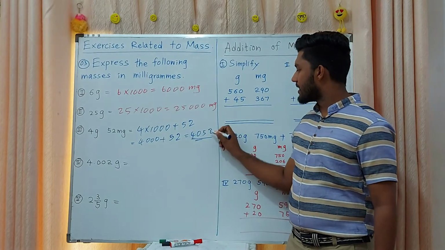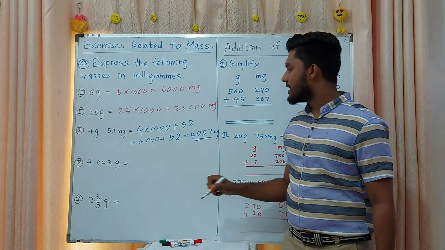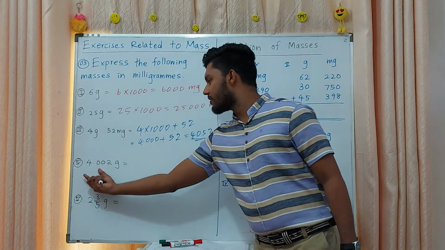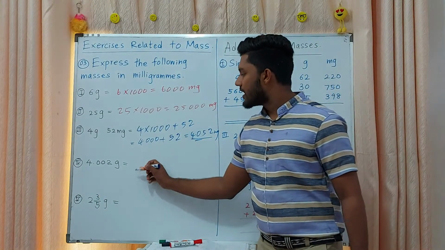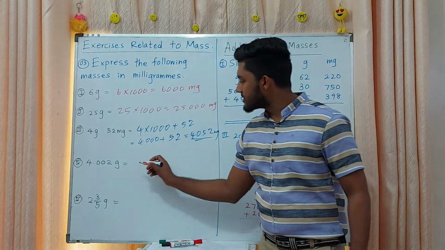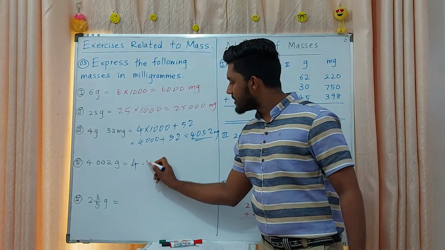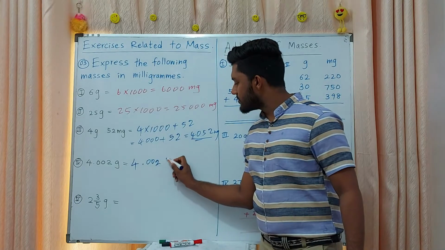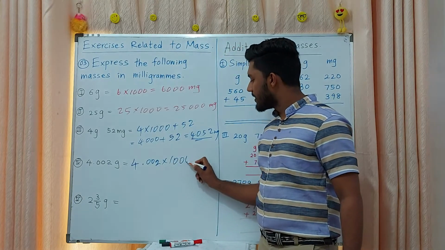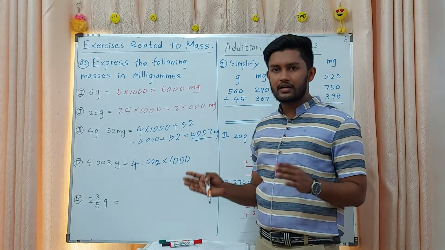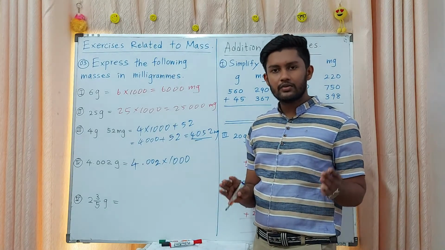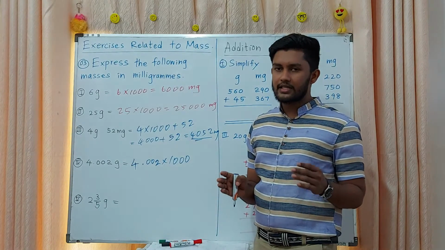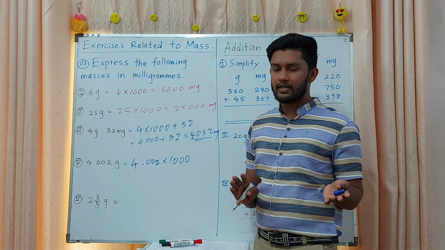4052 milligrams is the answer. Then here, 4.002 grams. That means you want to multiply it by 1000, right? 4.002 into 1000. You know that when we are dividing a number by 1000, the decimal point moves frontward.